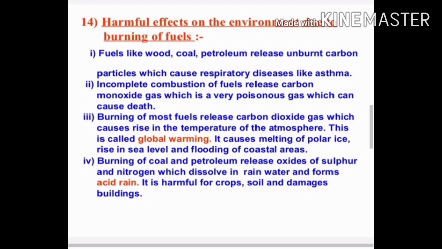The next point, burning of most fuels releases carbon dioxide gas which causes a rise in the temperature of the atmosphere. This is called global warming. It causes melting of polar ice, rise in sea level, and flooding of coastal areas. Next point, burning of coal and petroleum releases oxides of sulfur and nitrogen which dissolve in rainwater and form acid rain. It is harmful for crops, soil and damages buildings.